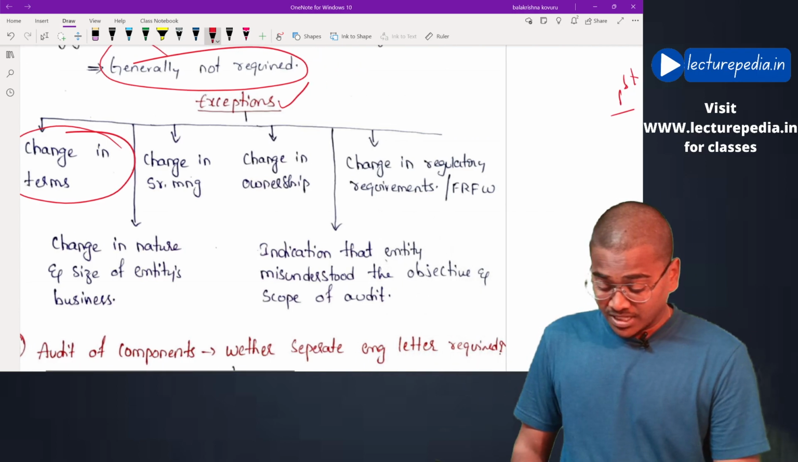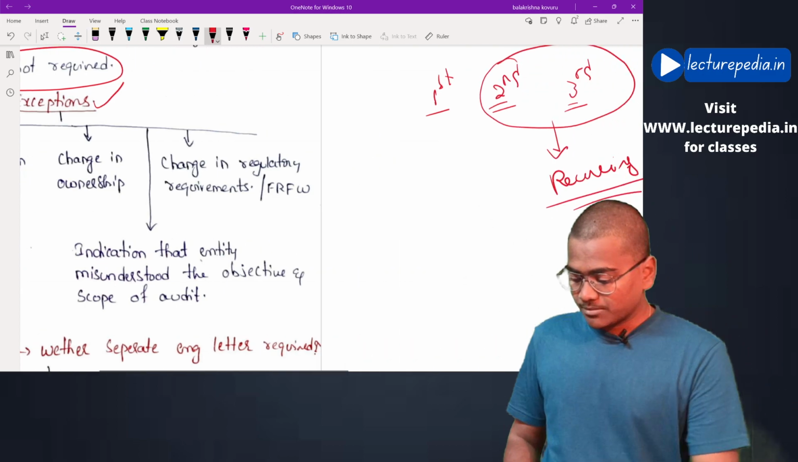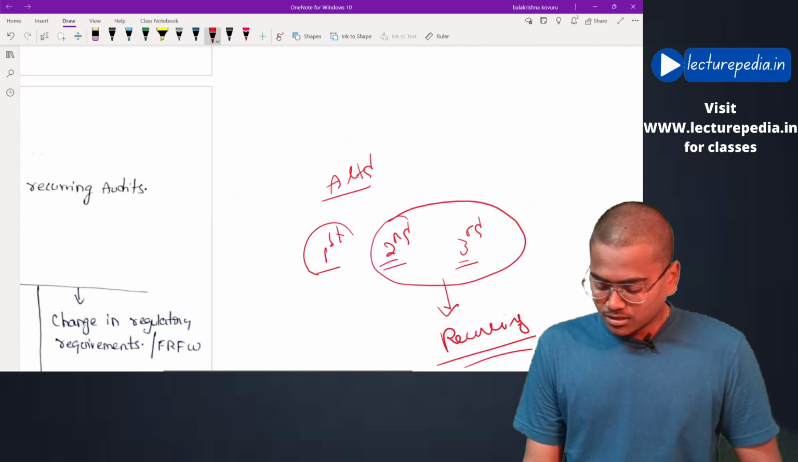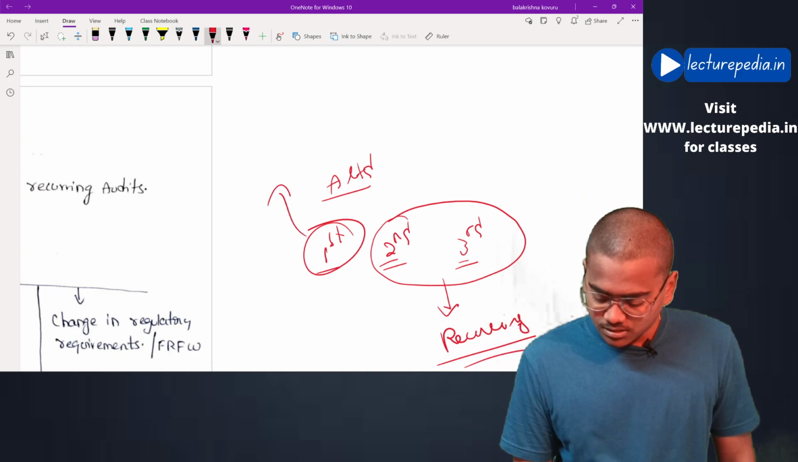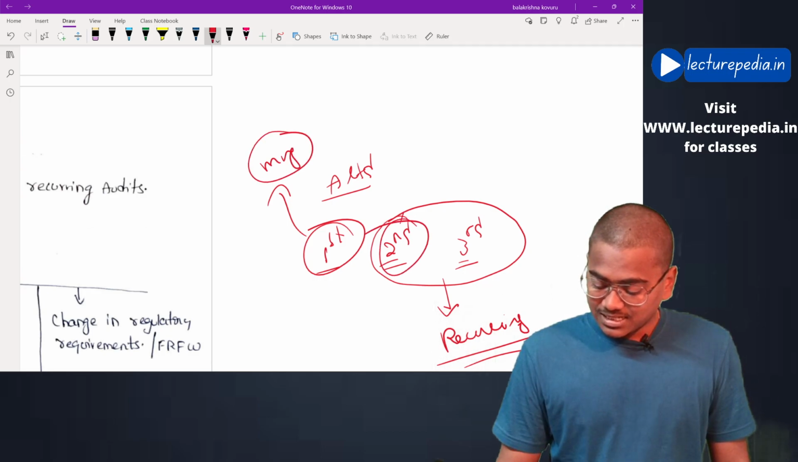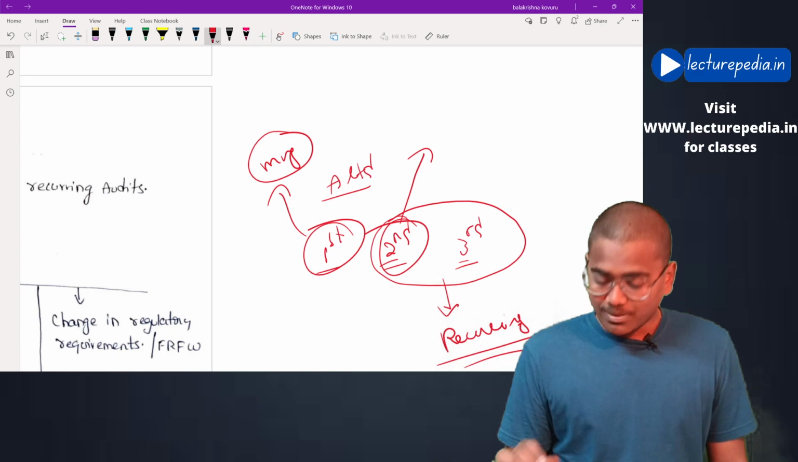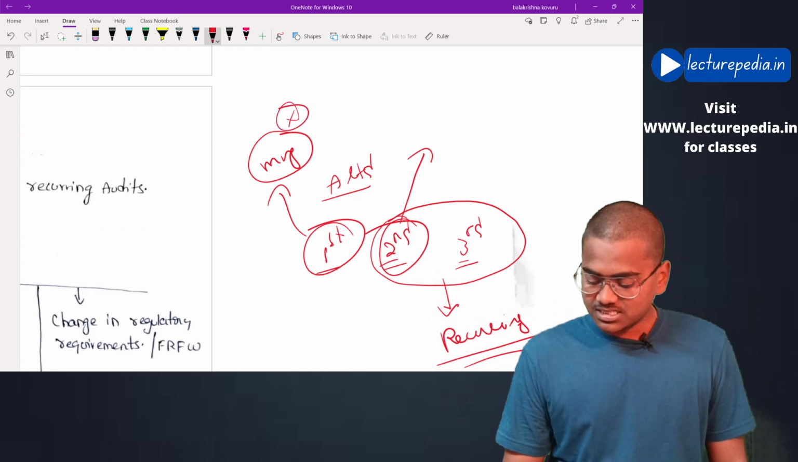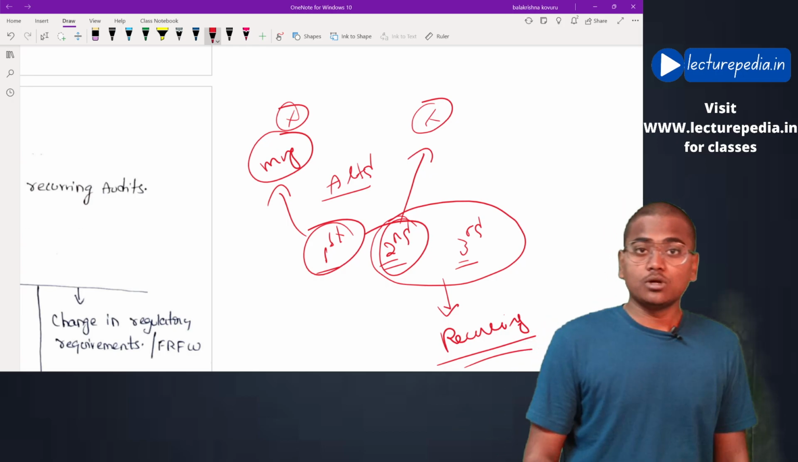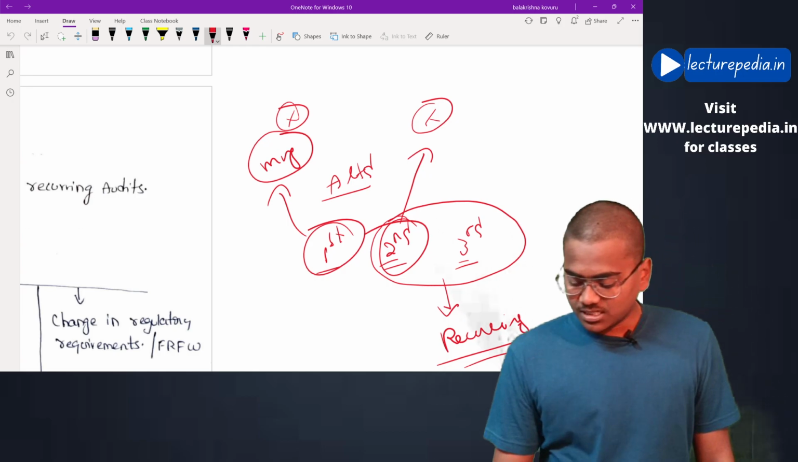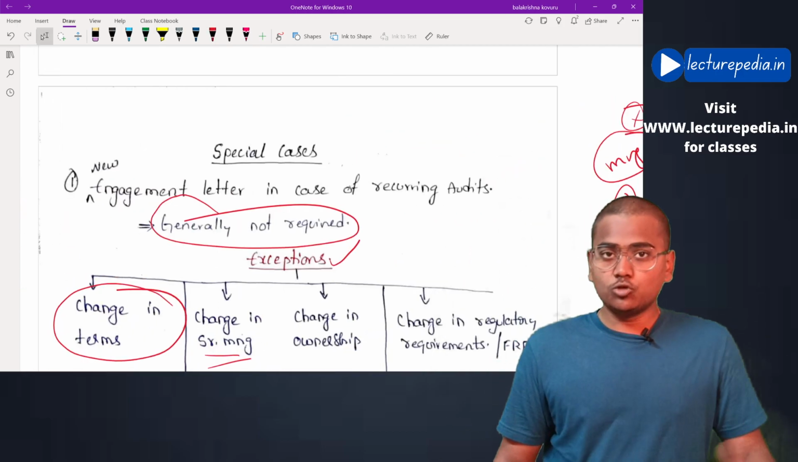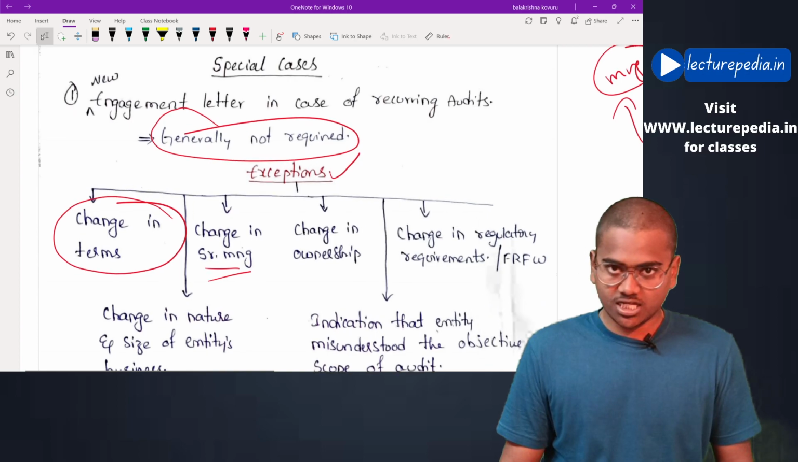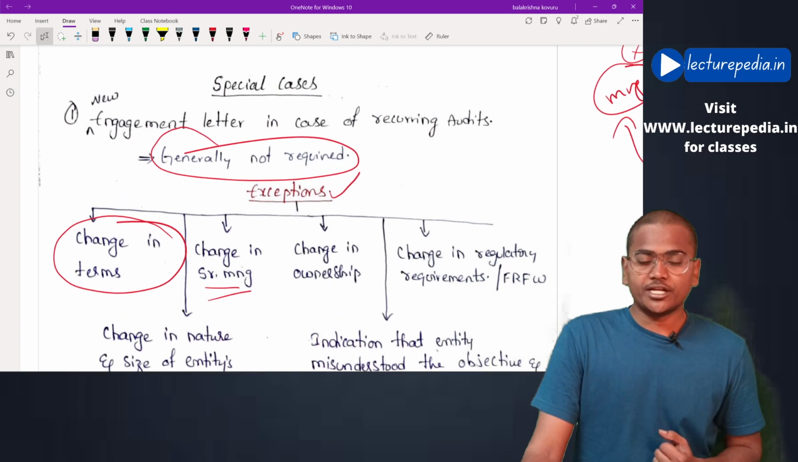Next, change in senior management. Now let's say in the first year the auditor has issued an audit engagement letter. At that time there was certain management present. Now in the second year there is a change in the management. The management that was present in the first year is not present in the second year. Even in this case, the auditor has to give a new engagement letter for the recurring audit, since there is a change in the management. For the new management, the auditor has to communicate the terms of the audit engagement. That is the reason why he has to issue an audit engagement letter.